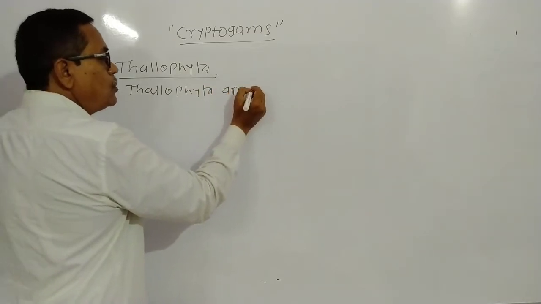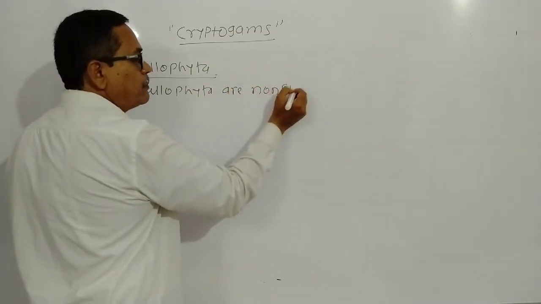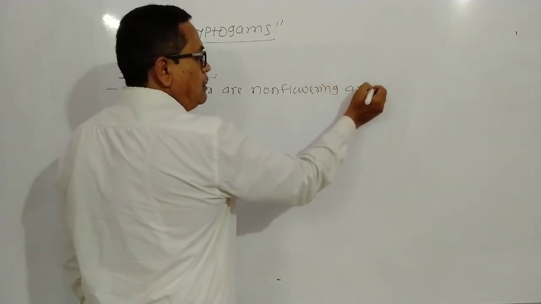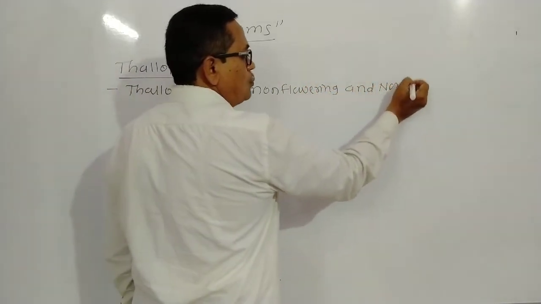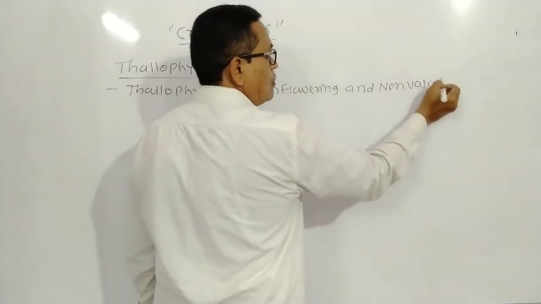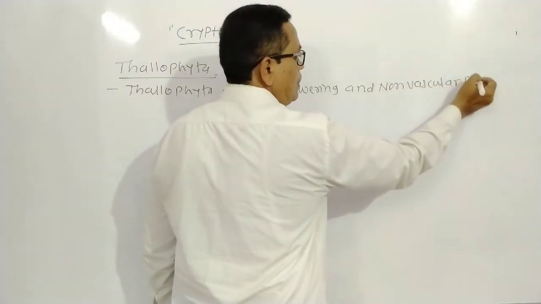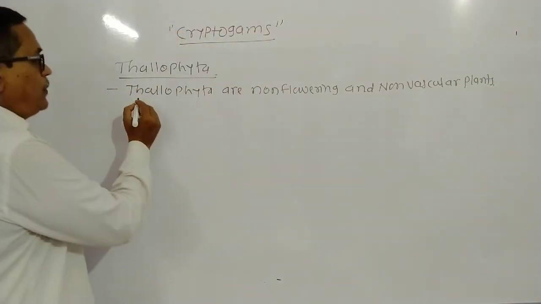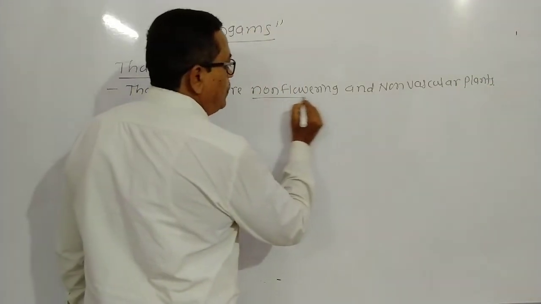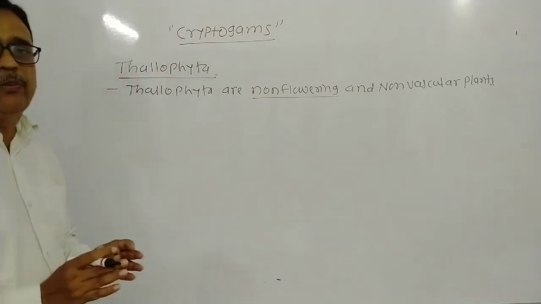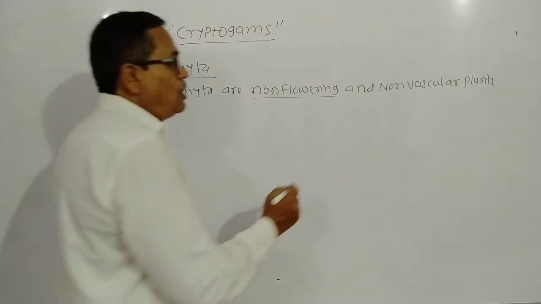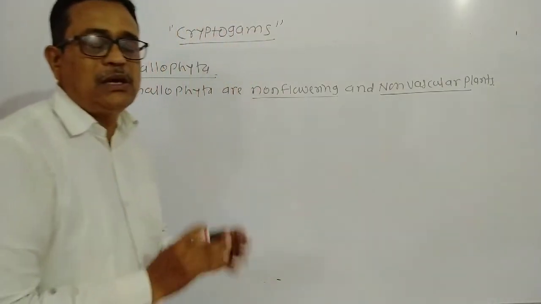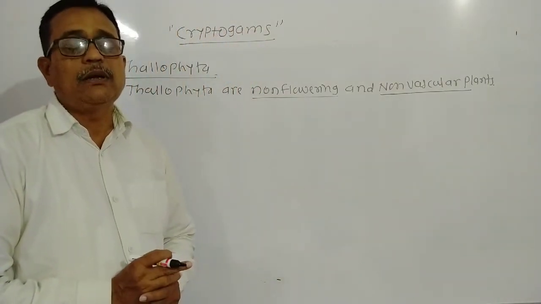Thallophyta are non-flowering and non-vascular plants. This is an important characteristic. Thallophyta are non-flowering, meaning they do not bear flowers, and non-vascular, meaning vessels are absent. That is an important characteristic of Thallophyta.